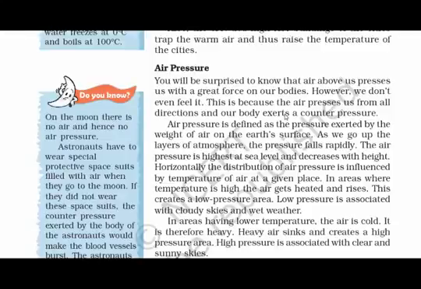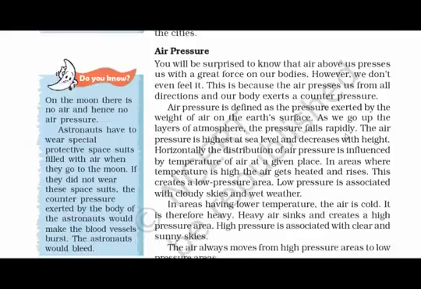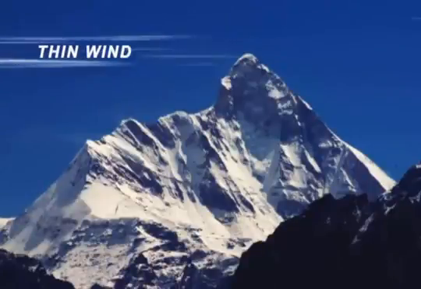Let's try to understand what air pressure is and how it is formed. The pressure that is exerted by the air above us on any body like us or the entire earth itself is called air pressure. You'll be surprised to know that the air presses us from all directions and our body exerts a counter pressure. The air pressure is highest at sea level and decreases with height. What does it mean? Well, the air gets thinner the higher you go.